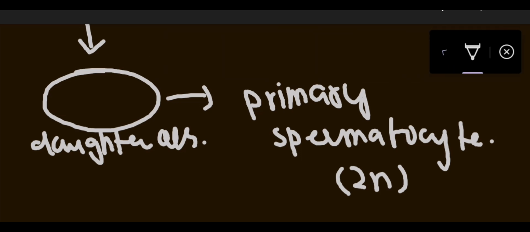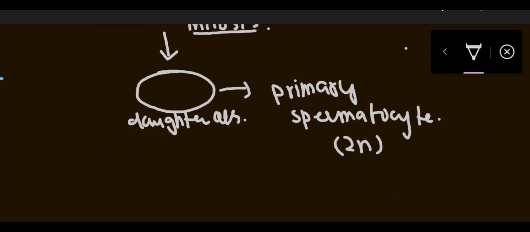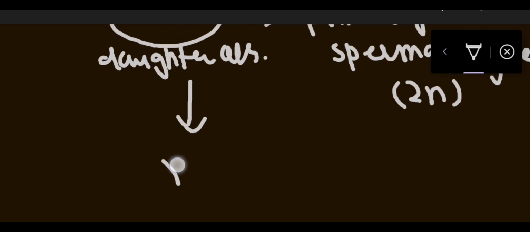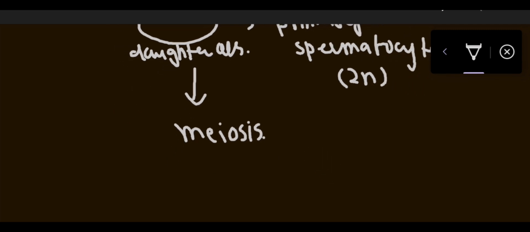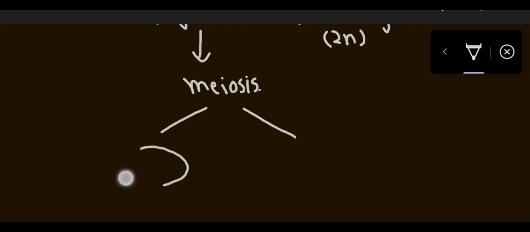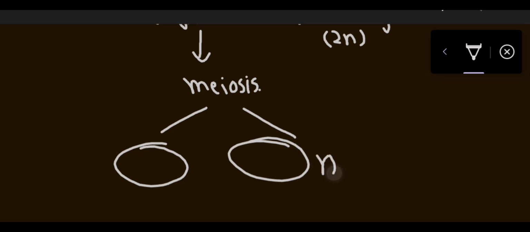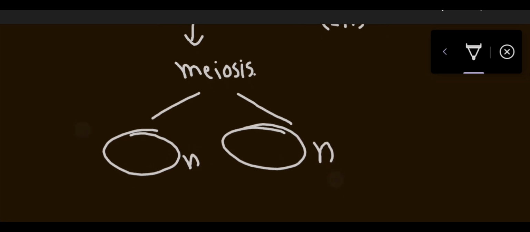Now when this primary spermatocyte undergoes meiosis, in which the number is reduced to half, it will divide into two further cells which are haploid, and those are known as secondary